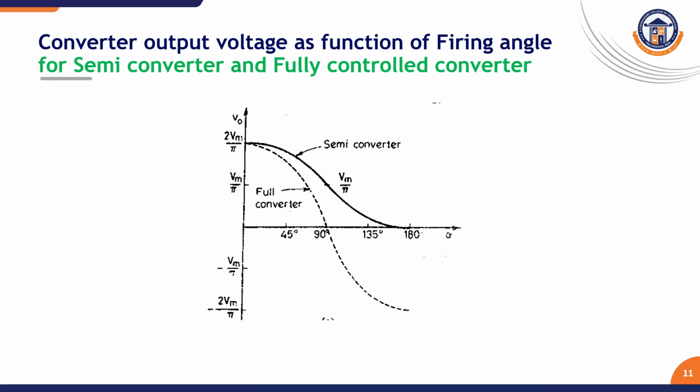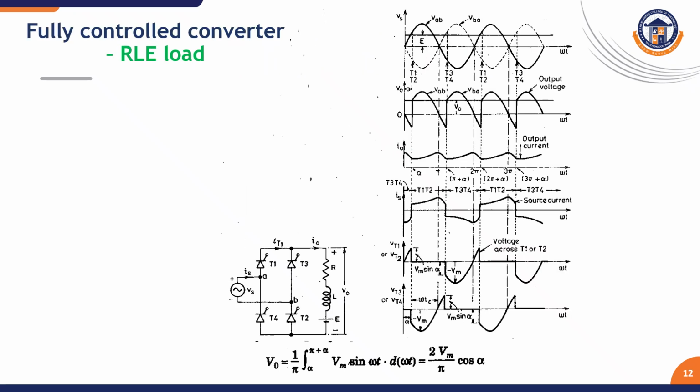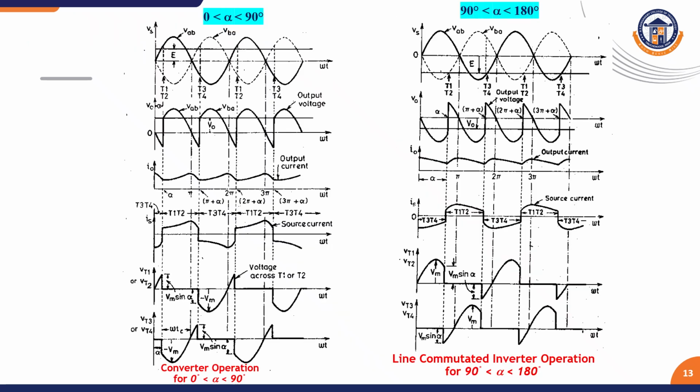This is the converter output voltage as a function of firing angle for a semi converter and a fully controlled converter. You can see the output voltage as a function of the firing angle. This is the fully controlled converter. Here both the diodes are replaced by thyristors. For the positive cycle, T1 and T2 will be turned on, and they will be naturally commutated, and again T3 and T4 will be given firing pulses for the negative cycle, and after that they will be naturally commutated. The negative spikes appear because we have the inductor at the output end, and this will be prevented with the help of the freewheeling diode.